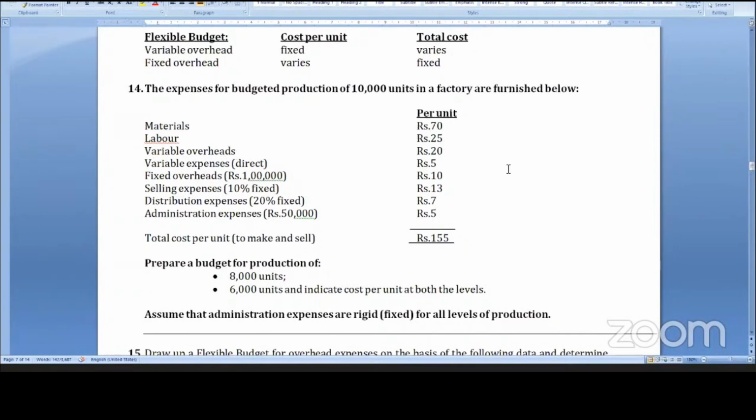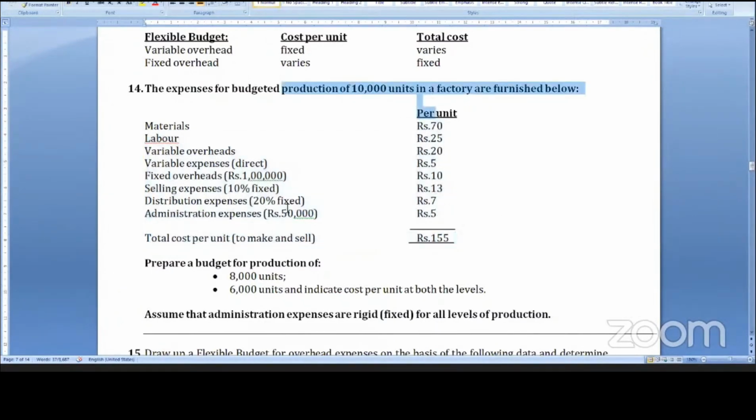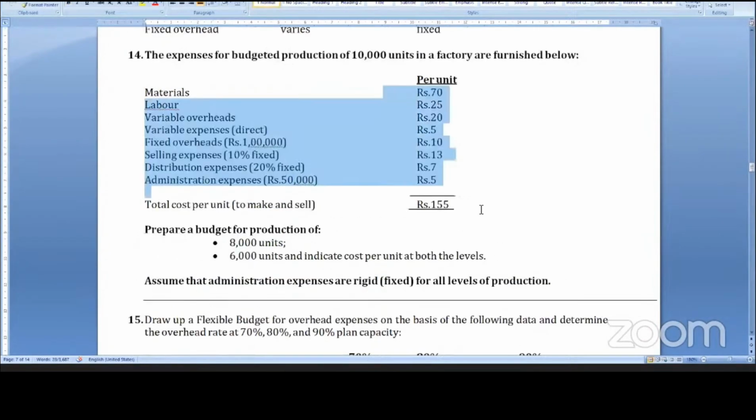See, what is a flexible budget actually? For example, they have given a budget for 10,000 units. This you must take as a base. They will ask you to prepare a budget for 8,000 units and 6,000 units. They have prepared a budget for 10,000 units, and they are asking you to prepare a budget for 8,000 units and 6,000 units.